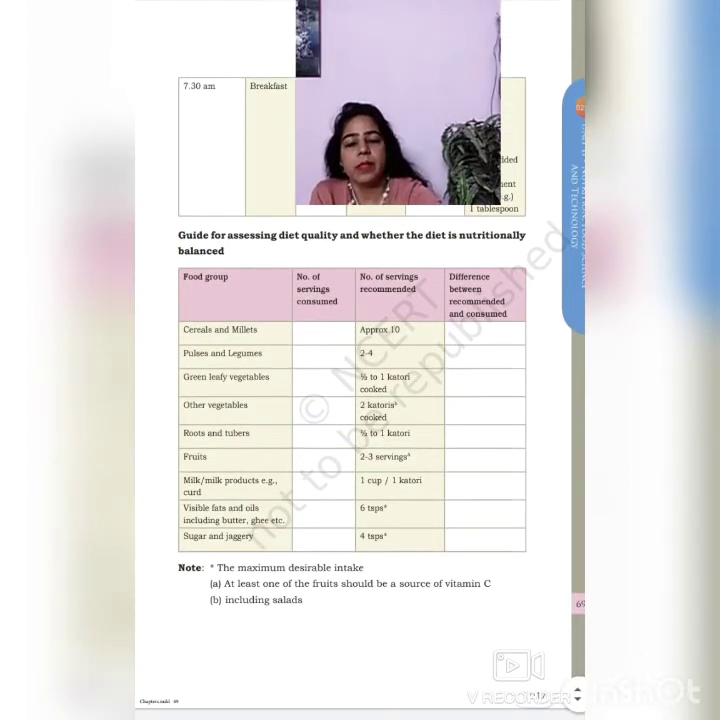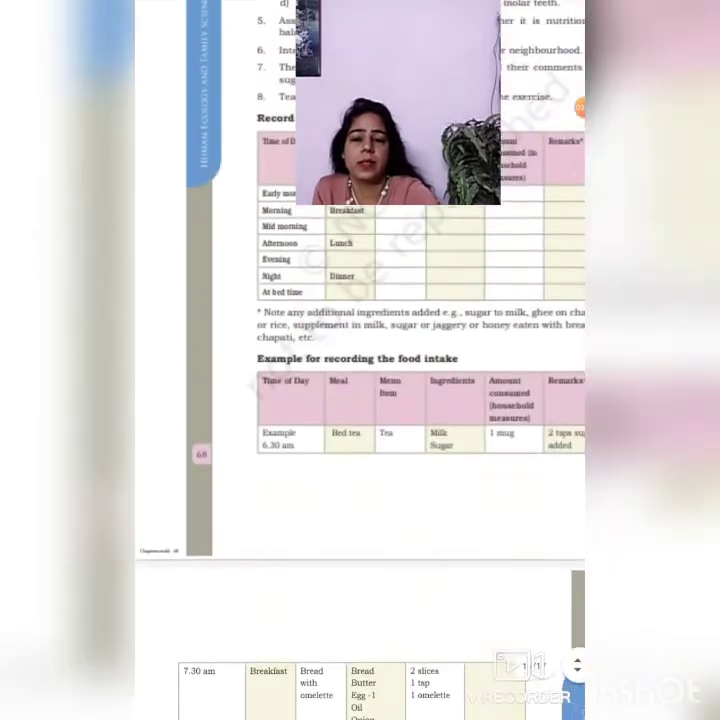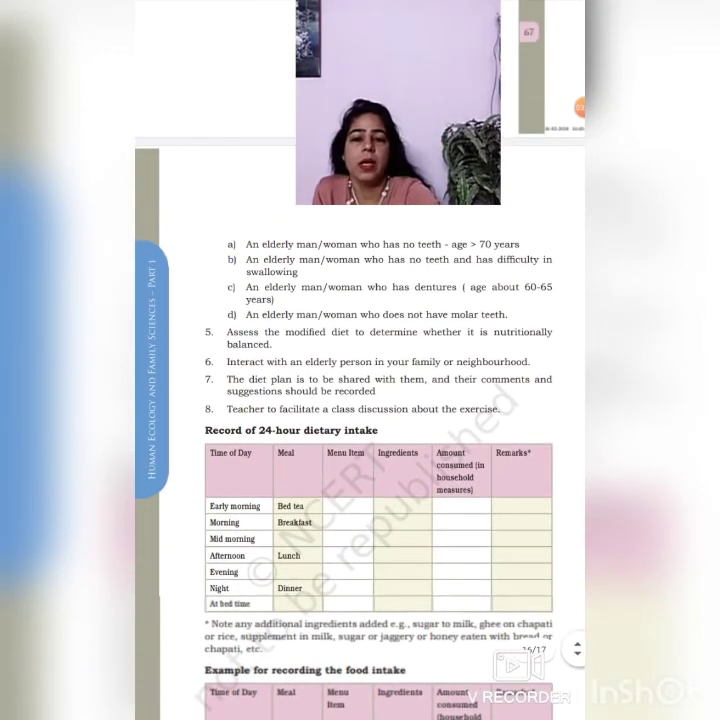So the maximum desirable intake, in the note they are telling the maximum desirable intake, at least one of the fruits should be a source of vitamin C. So you have to see what fruits they are taking, whether they are taking fruits or not at all, and if they are taking, whether it is a source of vitamin C or not. At least one fruit should be a source of vitamin C, and then it should also include salads. So these are the tables that are given for your guidance.